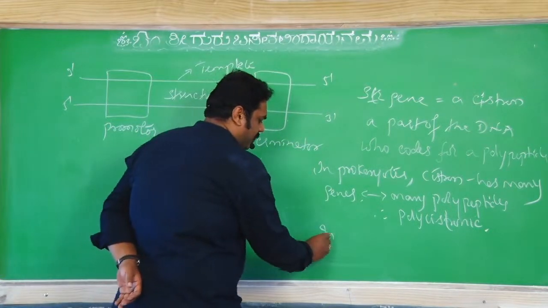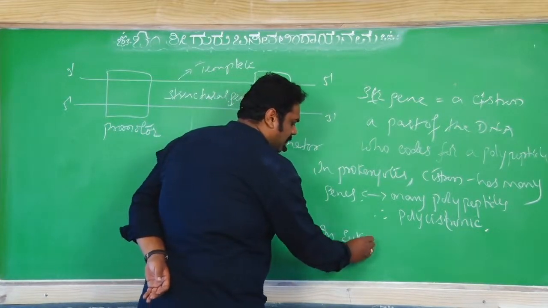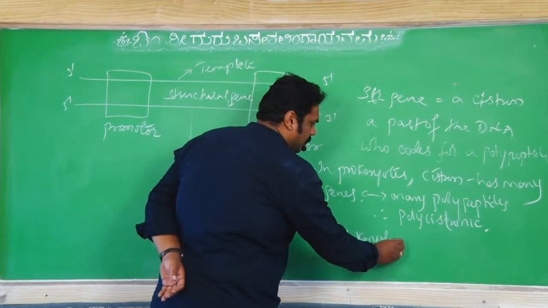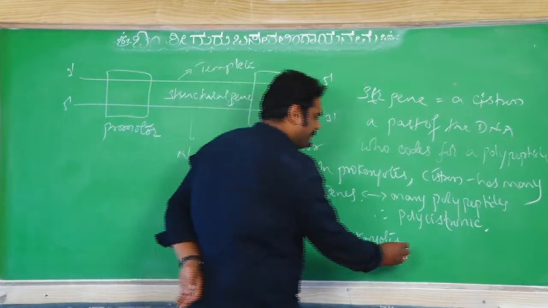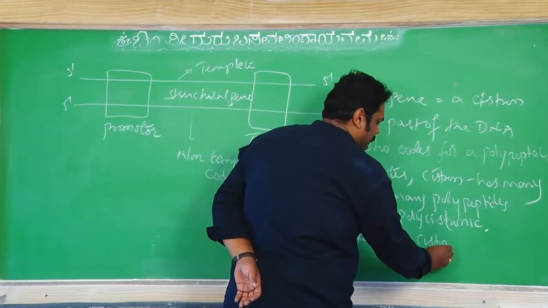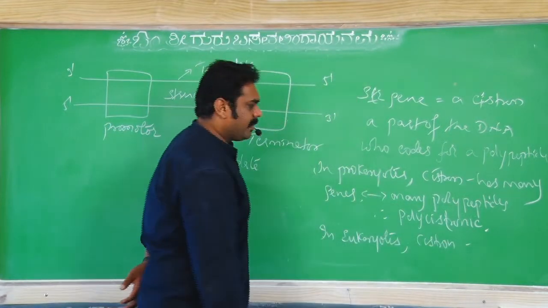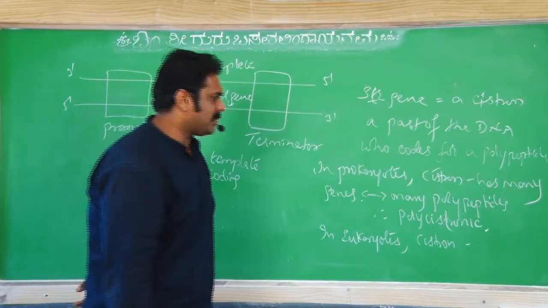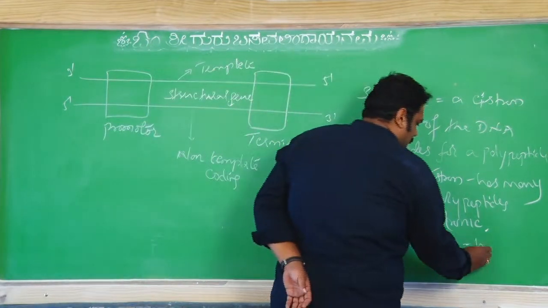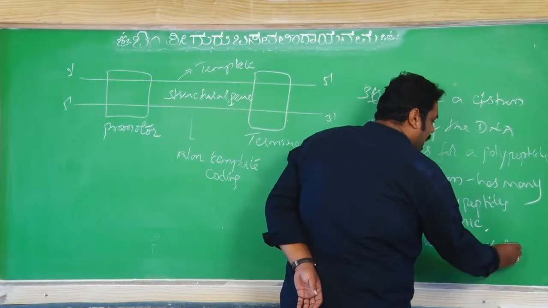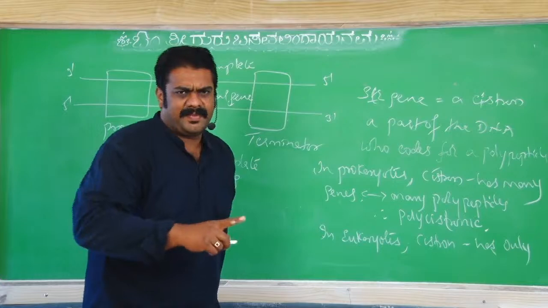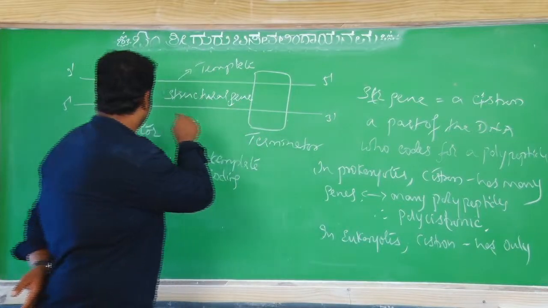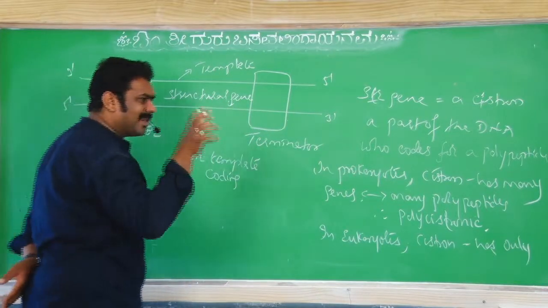In case of eukaryotes, the cistron has only one gene. The structural gene is only one. As on the board, between the promoter and terminator there is only one gene.